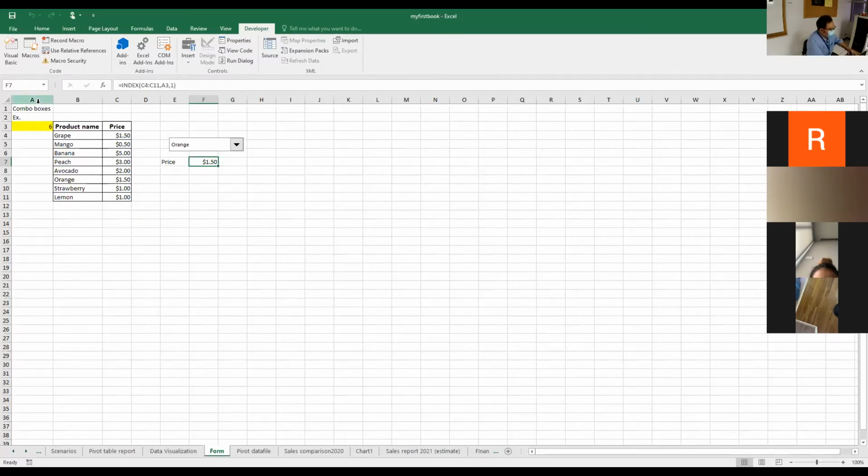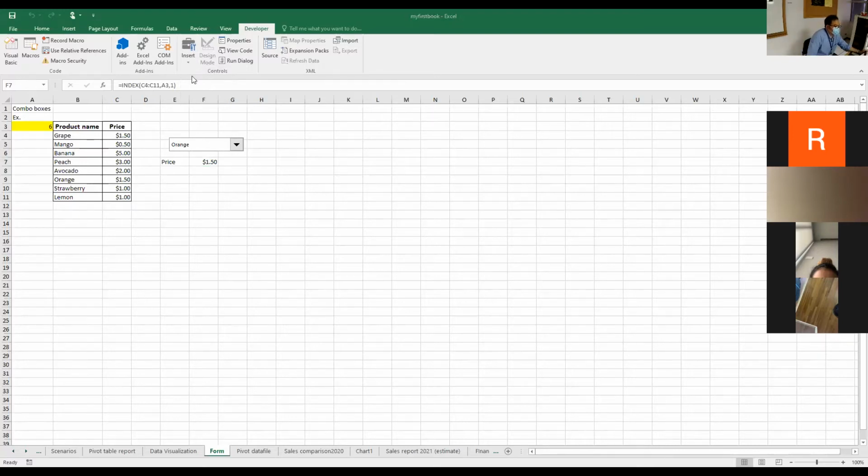On last class, we started talking about the first object type in the form, which is called the combo box or drop-down list. You have to be careful whenever you use a combo box in Microsoft Excel. There will be 2 groups of objects that you have to be careful about.